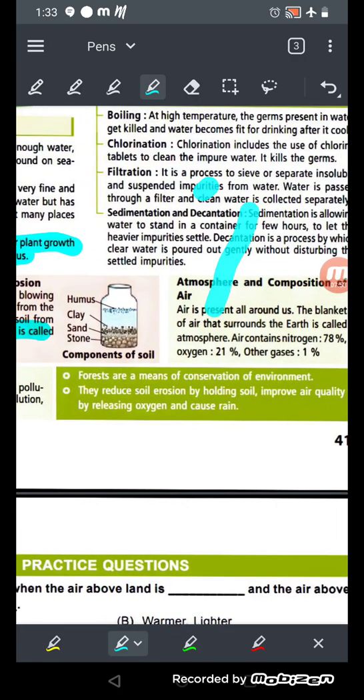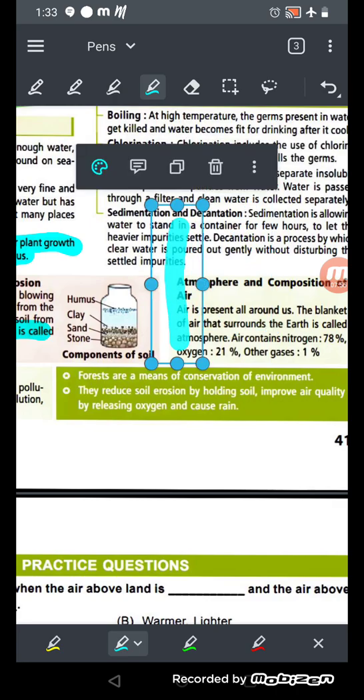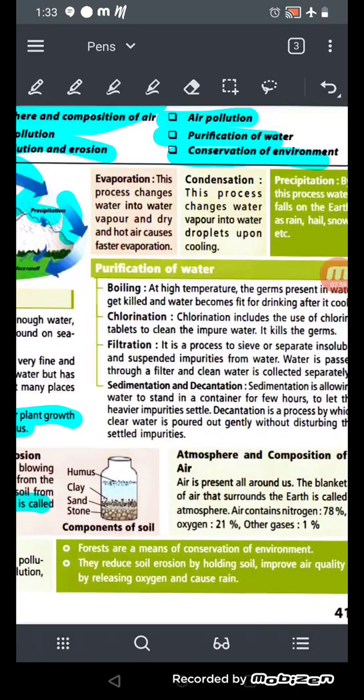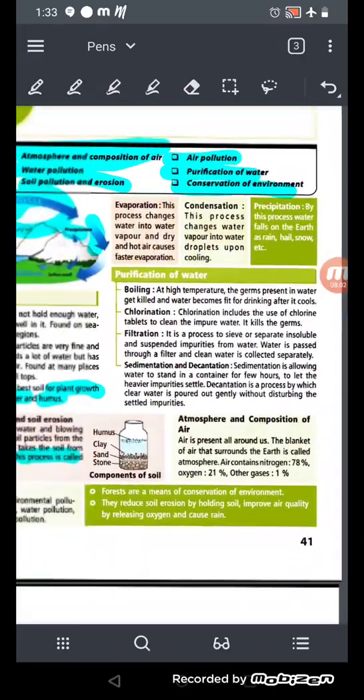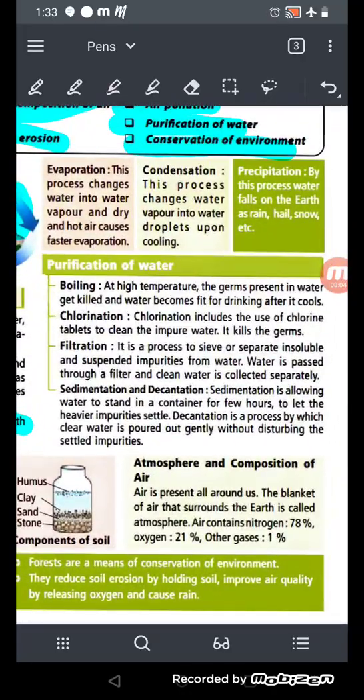Okay, now come to this part, and what is this? Okay, purification of water. So we have learnt about the water cycle. Now let's see about the purification of water. So purification of water means there are processes involved, that is boiling, chlorination, filtration, sedimentation, and decantation. Okay, now what is boiling? Boiling, at a high temperature the germs present in water get killed and water becomes fit for drinking after it cools. So you know, we should boil the water. Why? Because when we boil the water, the germs present in the water get killed. Okay, and now water is fit for drinking.